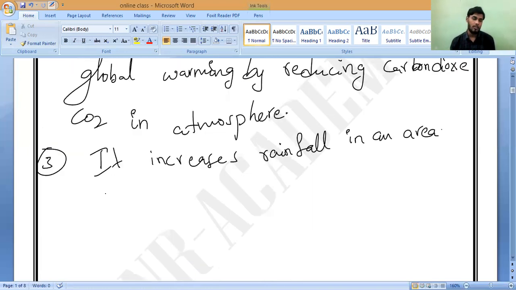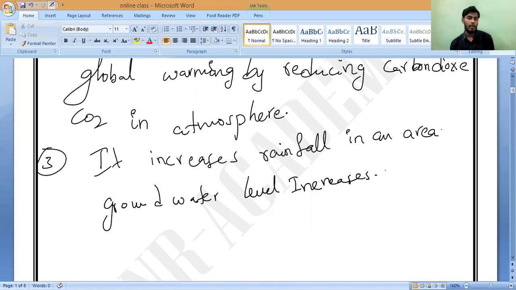The groundwater level will increase. So what will happen? It will prevent soil erosion and droughts. In Telugu we can call it karu.